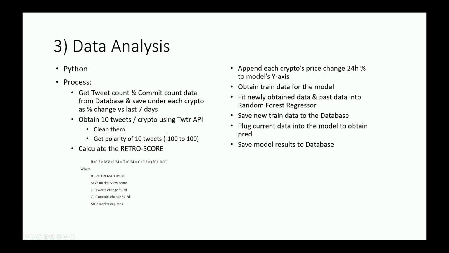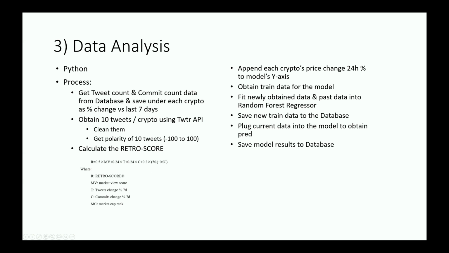We're going to obtain, using the API again, 10 tweets per cryptocurrency. So for example, hashtag Bitcoin, we're going to obtain 10 recent tweets with that hashtag. We're going to get their polarity score from 100 to -100 using TextBot. And then we're going to calculate the retro score, which is just a really simple equation. Our retro score equals 0.5 times market view squared, which we just obtained in our previous step, times the tweet change 7 days percentage, times commit change 7 days percentage, times 501 minus market cap rank, which would just show the importance of the cryptocurrency, the last part here.